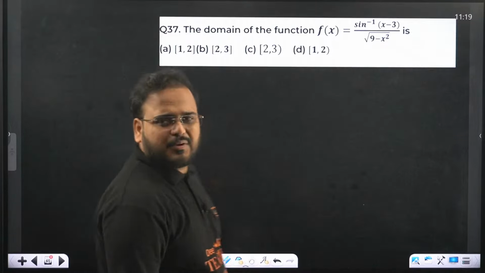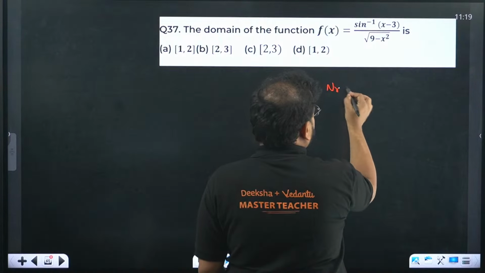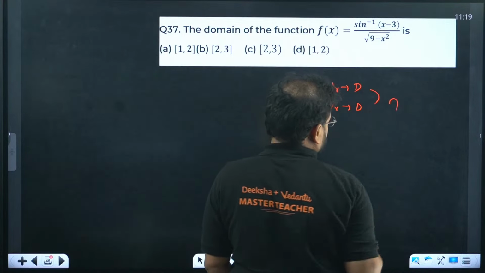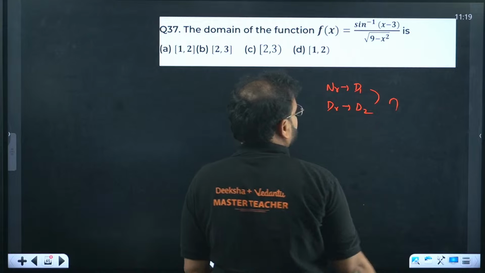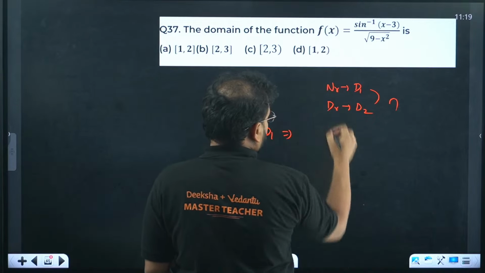37 now. This is a simple question. Domain of both the functions we're going to take and take intersection. So take numerator's domain, this domain, and take their intersection. Let's call it D1 and D2. Let's take intersection of D1 and D2. Let's find D1 first. Domain of that.